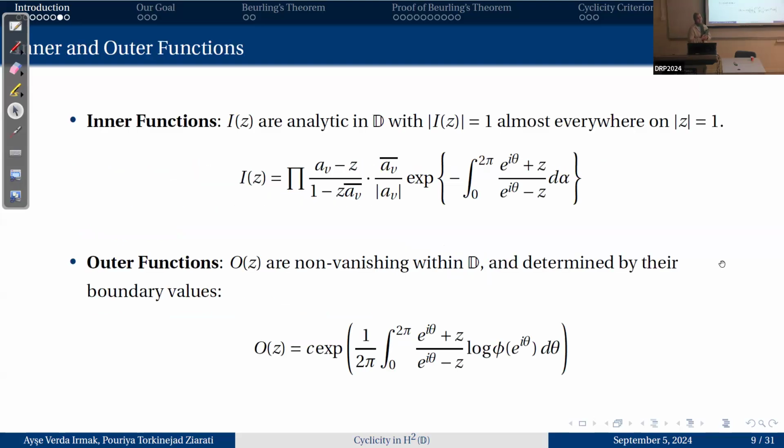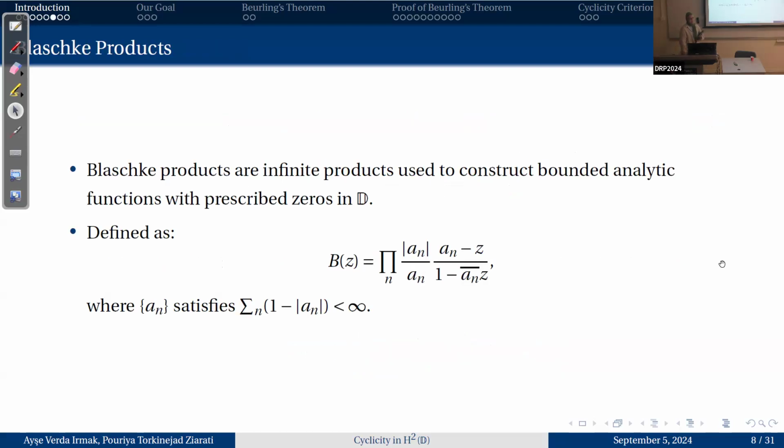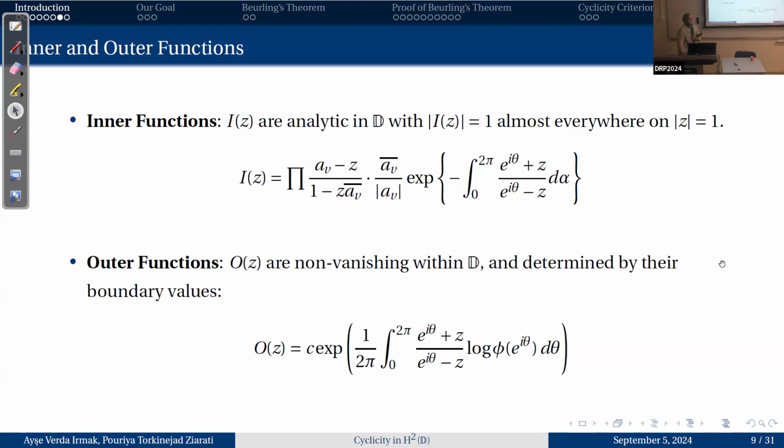And an important subject, inner and outer functions. Inner functions are analytic functions on the unit disk with modulus 1 almost everywhere on the boundary. And outer functions are non-vanishing functions in the unit disk, and they are determined by their boundary values. If you look closely, the first part of inner functions resembles Blaschke products, because it is a Blaschke product.